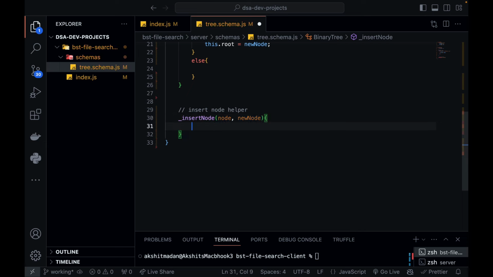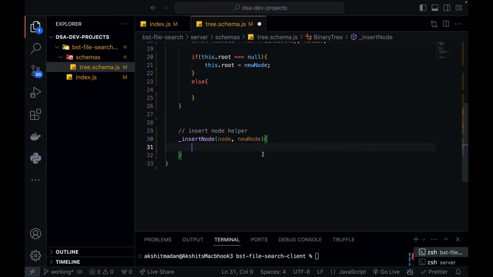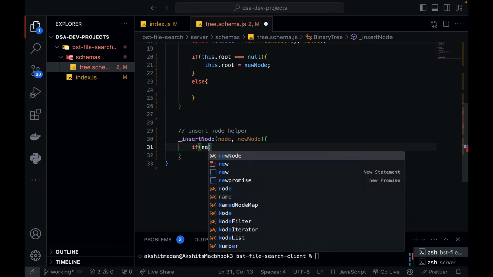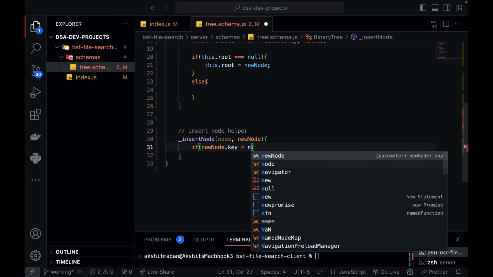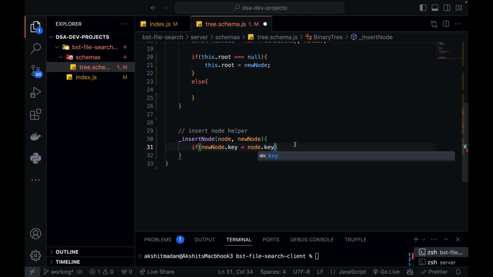Okay, so new node, that means the new node which we just created, right? So both of them I've passed to this function, and in this I need to figure out whether my new node dot key is less than my node dot key. If this is the case, then this new node can be the left child of my parent node, right? Because in binary search tree, your left child should be smaller than the parent node, and your right child should be greater than the parent node. This is the only funda that we are applying over here.